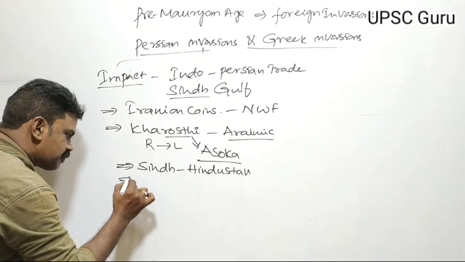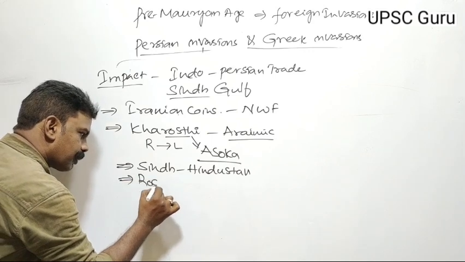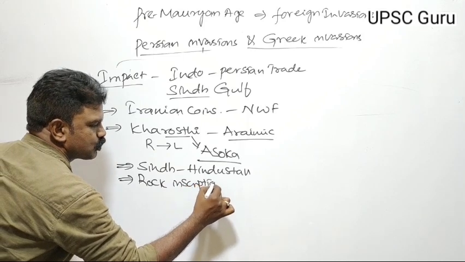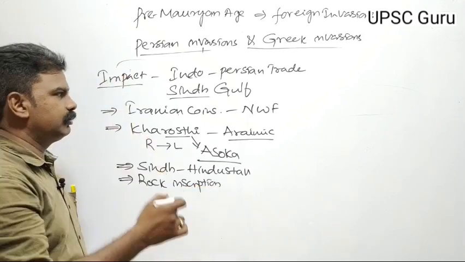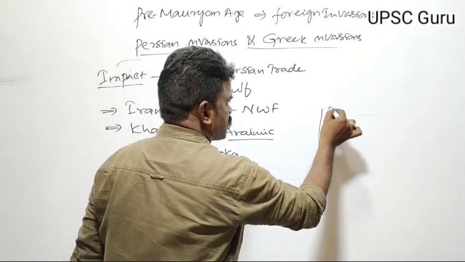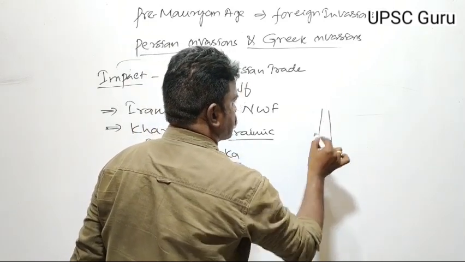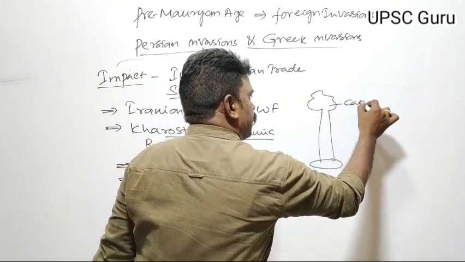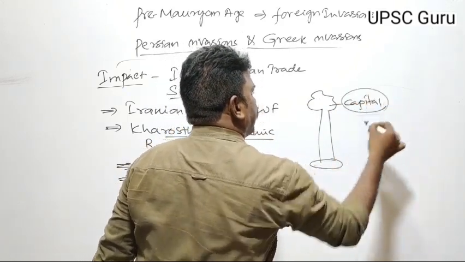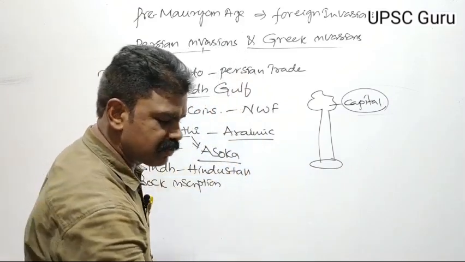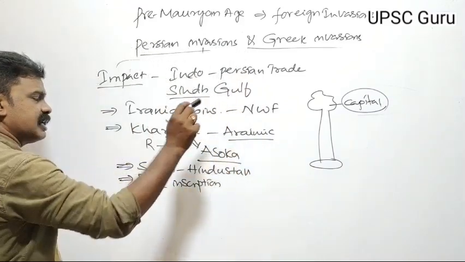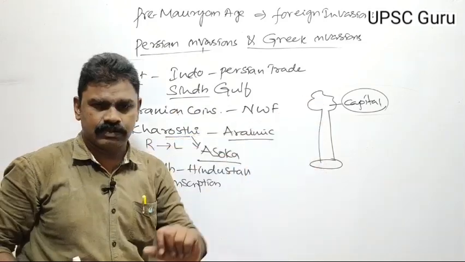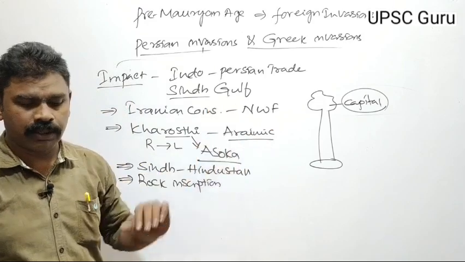And the rock and pillar inscriptions of Ashoka having a capital. This is Ashoka's pillar inscription. It has a base and it has a capital. The capital head of Ashoka's inscriptions, that concept has been taken from Persia. This was a Persian concept taken by Ashoka.